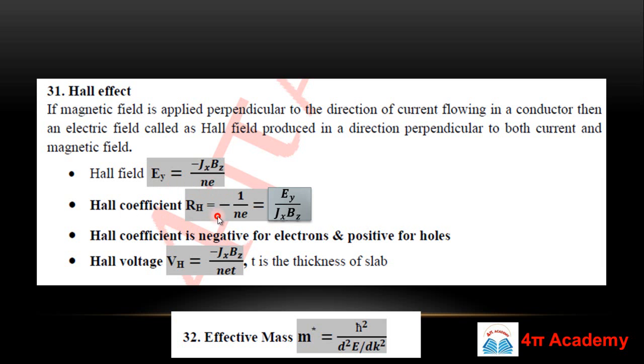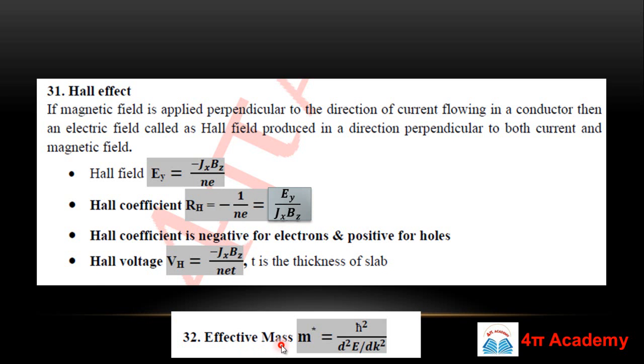So Hall coefficient, that is minus 1 upon Ne, is this RH. If you put the value of Ne from this formula Ey, your RH will be Ey upon Jx Bz. Hall coefficient is negative for electrons and it will be positive if the charge carriers are holes, and Hall voltage will be VH equals minus Jx Bz upon Net, where t is the thickness of the slab. So you have to remember these three formulas, which are very important.